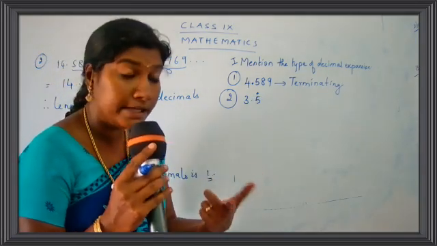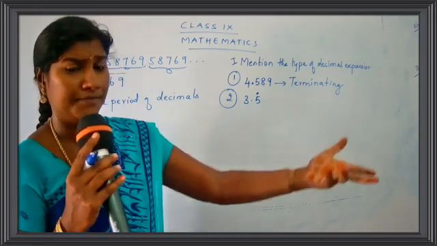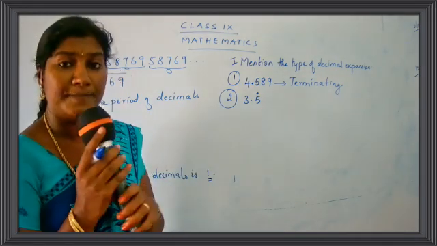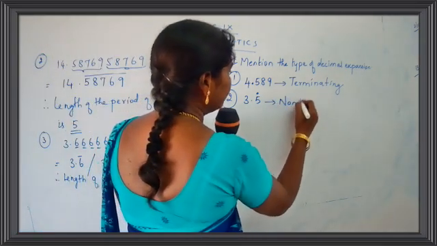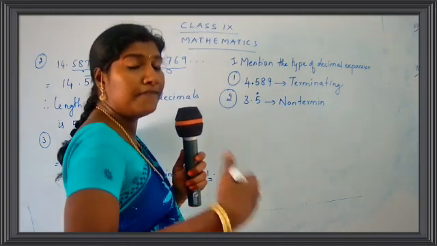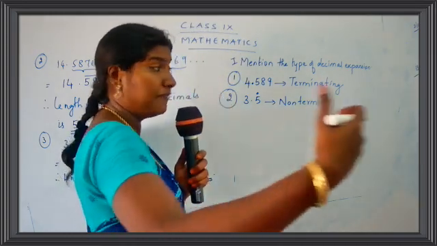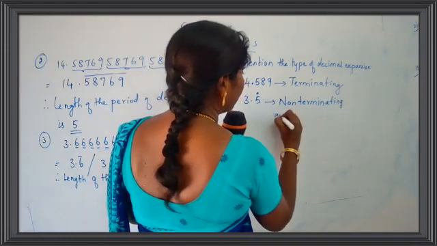The number 5 will be repeated: 5, 5, 5, 5, 5. So what type of expansion is it? Good. It is non-terminating. It's not going to stop, because the number 5 will be going on. So this is non-terminating and recurring.